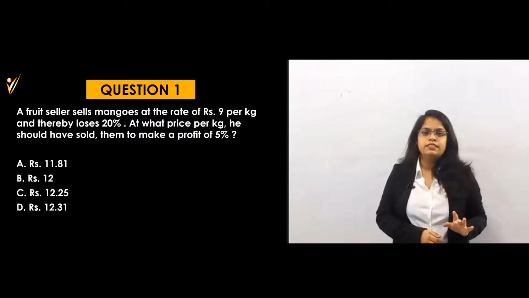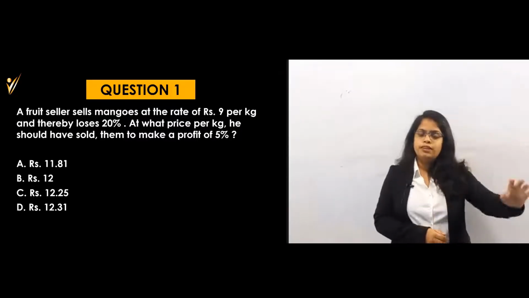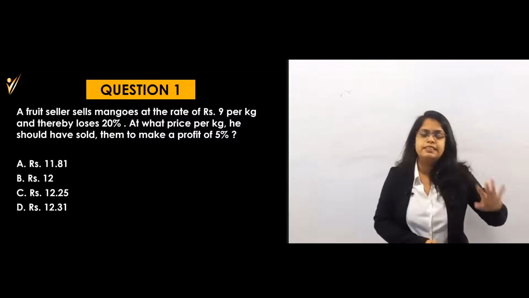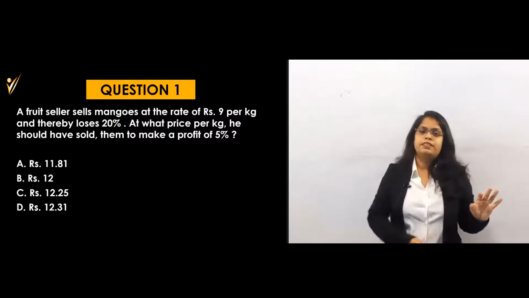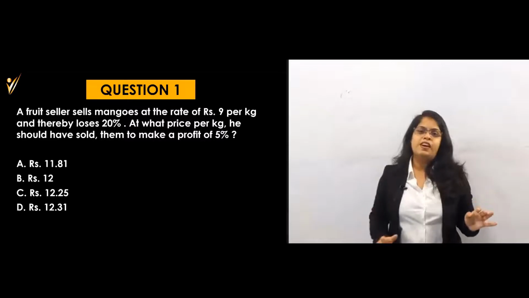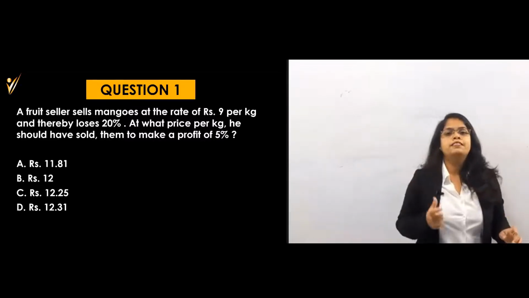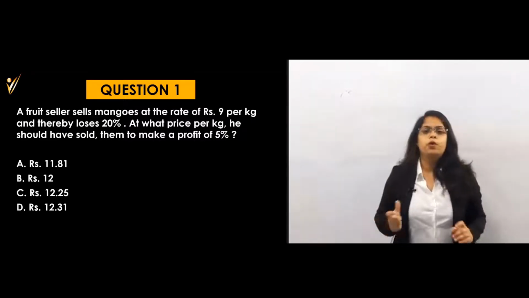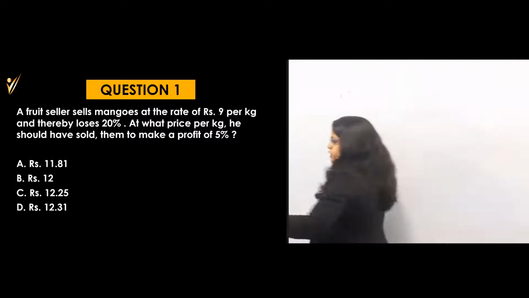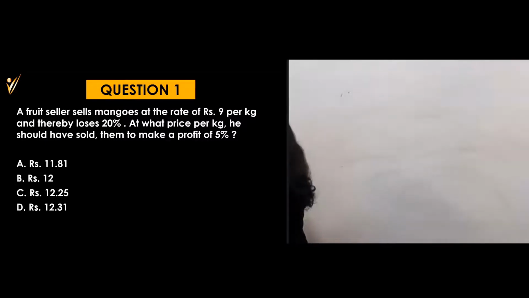Are you getting the question? The fruit seller already sold at rupees 9 per kg, but he has a loss of 20%. Now he has to gain a profit of 5%. Then at what price must he sell to get the profit of 5%? So how will we solve these questions? Please listen carefully.